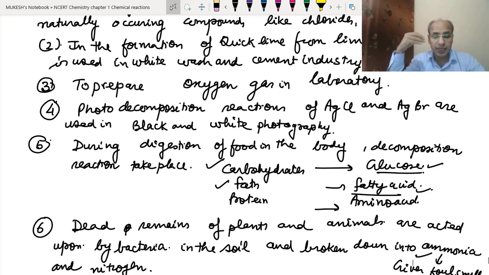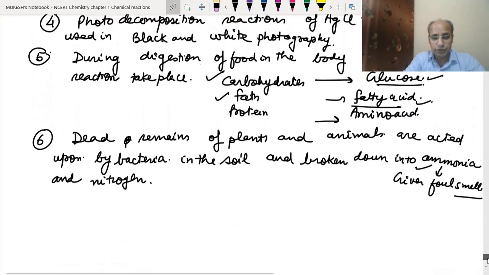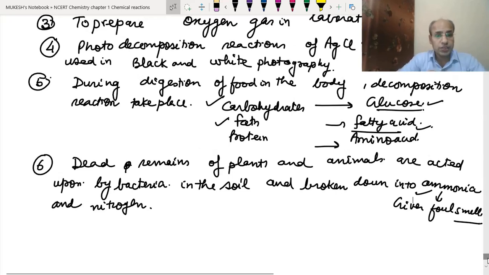And whatever we or some other animal are eating, the digestion which takes place inside the body is also a decomposition reaction, because from complex substances we get several molecules of simpler substances. And the decomposition of dead remains of plants and animals is also a decomposition reaction. So students, today we have done decomposition reactions. I hope you must have understood these reactions.